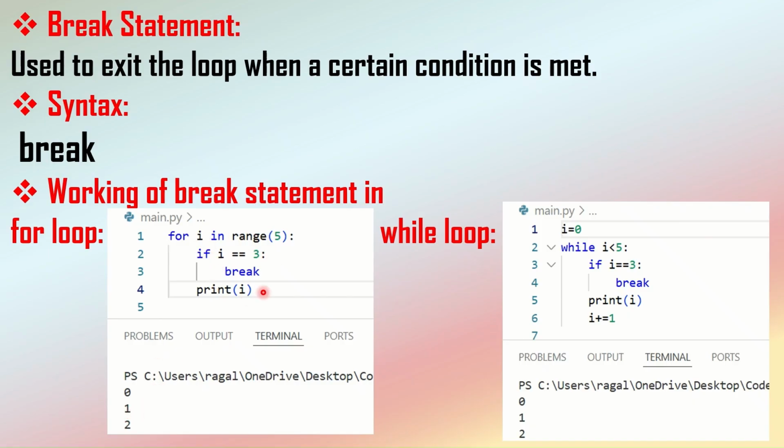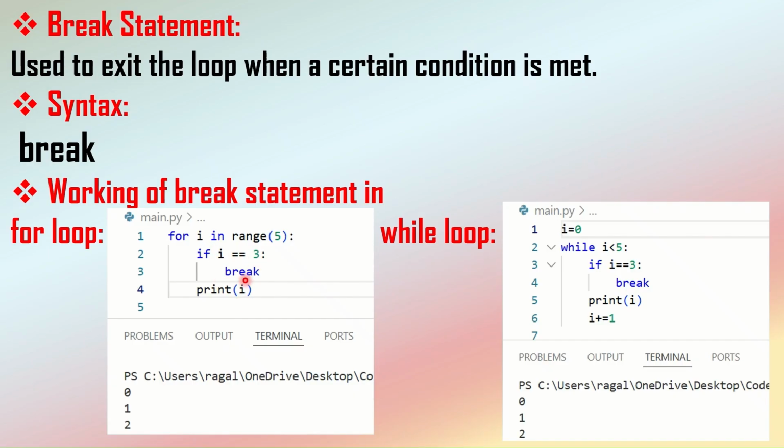Similarly, when the i value next becomes 2, it will check the condition again. This condition is not satisfied, so it will print the value 2, and then again the i value gets incremented. Now the i value becomes 3. This time this condition is satisfied.